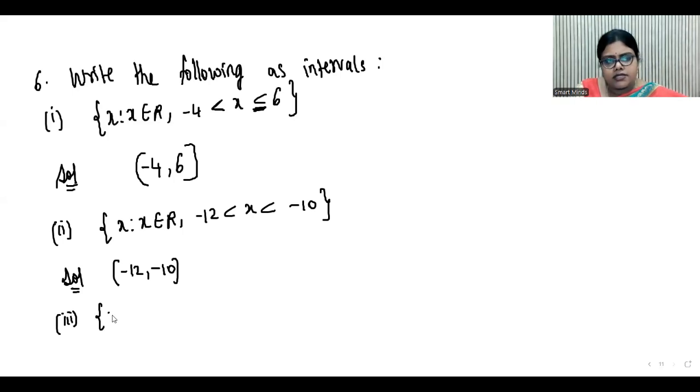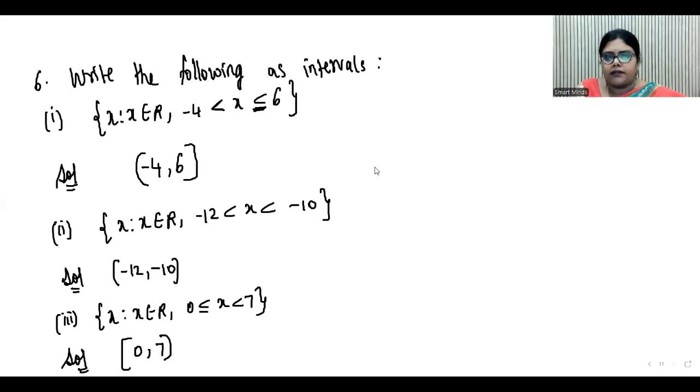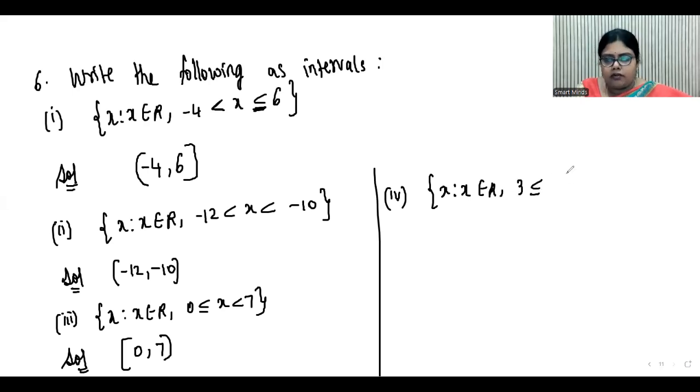Then the third question is x such that x belongs to R where 0 less than or equal to x less than 7. So here what is the interval? Square bracket 0 and at 7 open bracket. Then what is the fourth bit? x such that x belongs to R where 3 less than or equal to x less than or equal to 4. Here x lies between 3 and 4 and both are included, because at both of them you have the equal to sign. So what is the interval here? We can write within square brackets both of them.